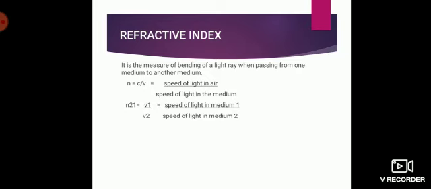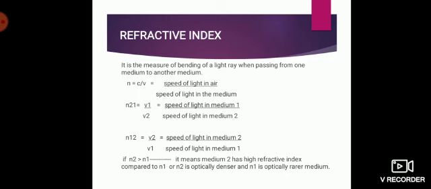So here what happens, it can be any two medium. Okay, so if it is for the second medium with respect to medium 1, the speed of light in medium 1, whichever I am taking, by speed of light in medium 2. N12 is just opposite to that, wherein the refractive index of medium 1 with respect to medium 2. It is given by V2 by V1, which is speed of light in medium 2 by speed of light in medium 1.